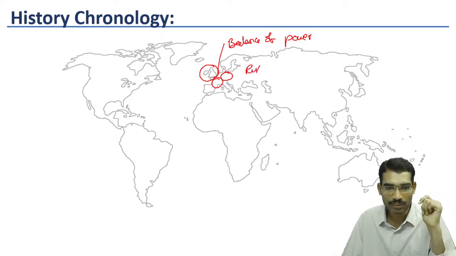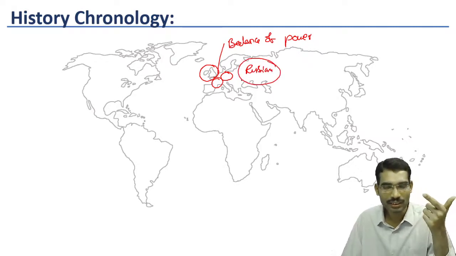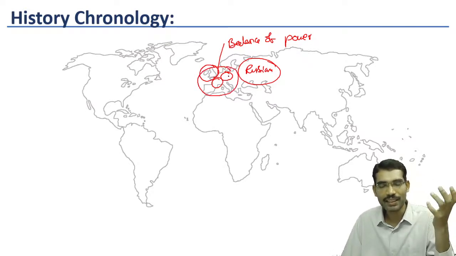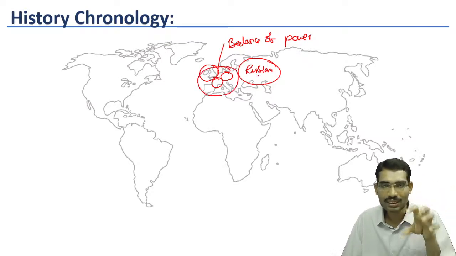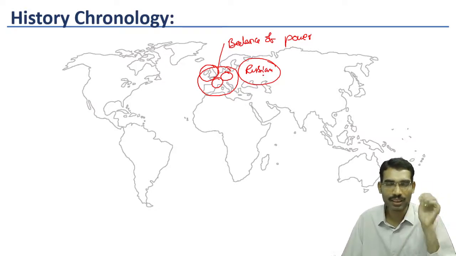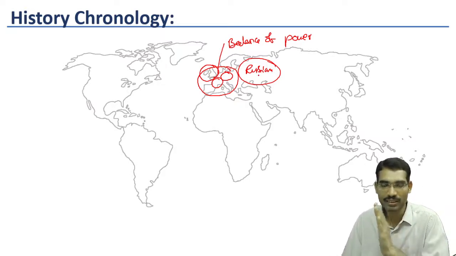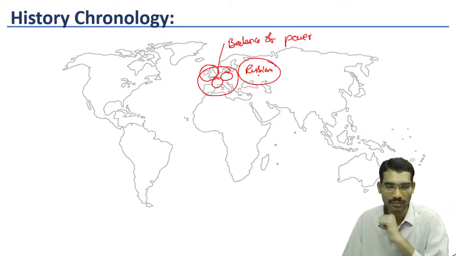On this side, Russia was also part of another power center, whereas while Europe was undergoing modern ideas, Russian people were still in the medieval ages. That's why we are calling the old order also the medieval order. The new order with modern enlightened ideas, we are calling it the modern order.